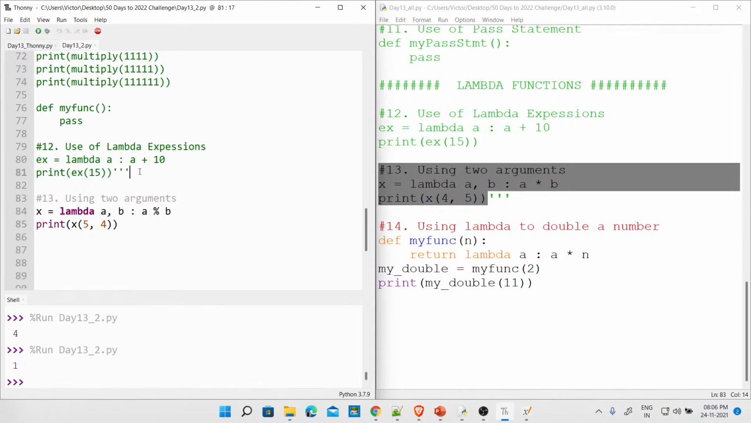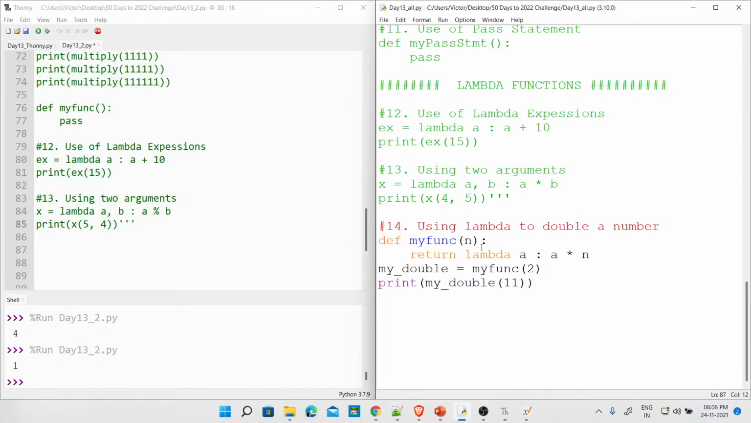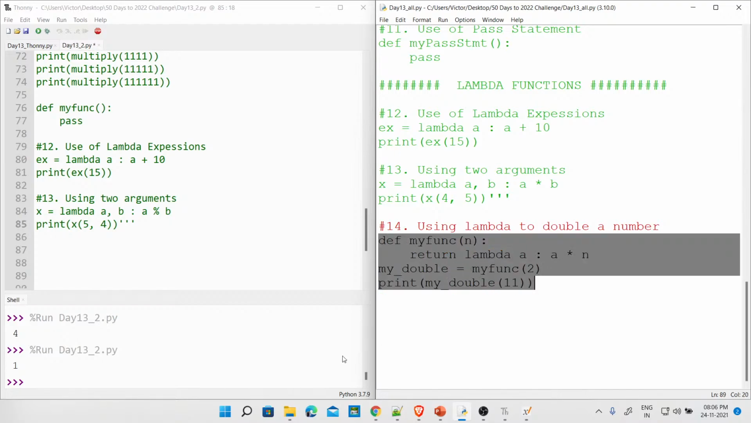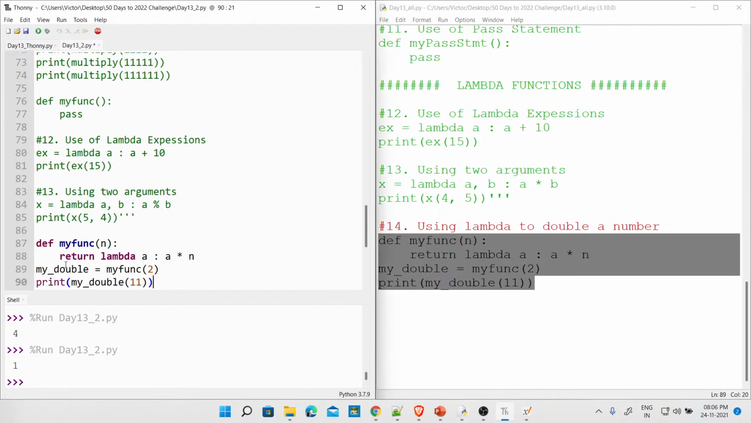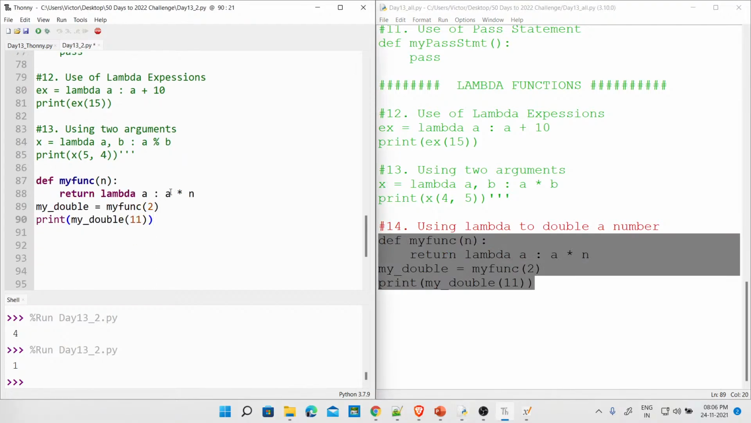No problem. So now we go to the last one for the day. The last one is using lambda, where you can actually double a number. And I'm going to ask you one thing now before you fill your attendance. So now look here. We can use this to double a number, right? So here, no doubt, this is a raised to power n. Yes?